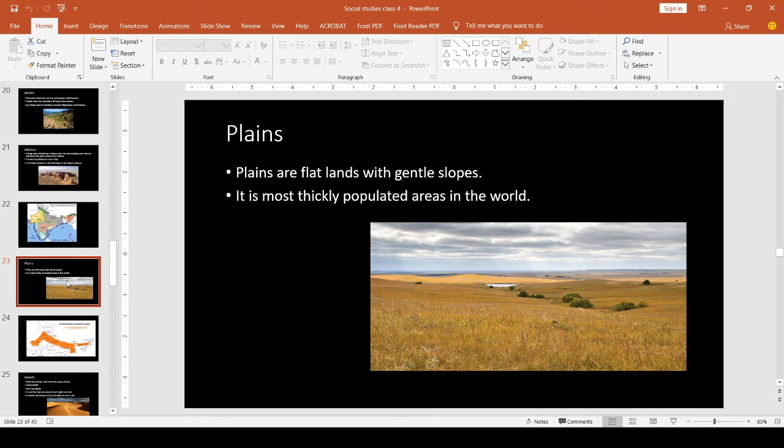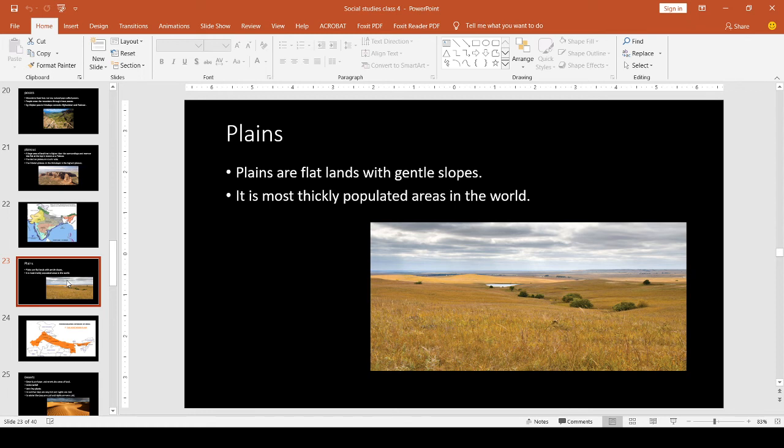The next is the prairies of the USA. So what are plains? Plains are flat lands with gentle slopes. They are the most thickly populated areas in the world because the soil in this area is very fertile. That is known as plains.